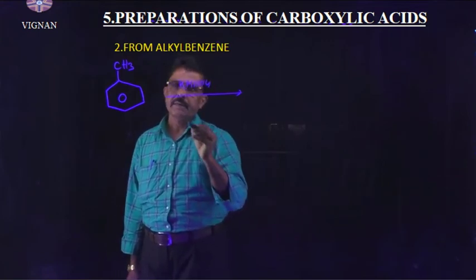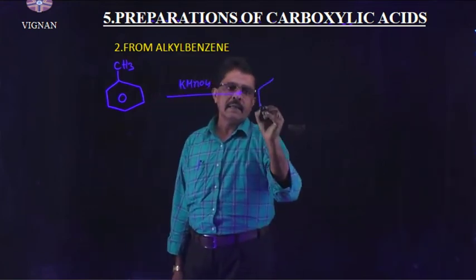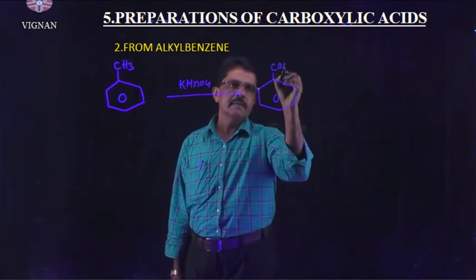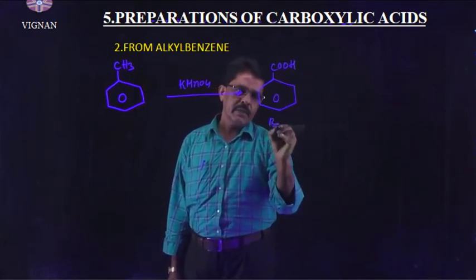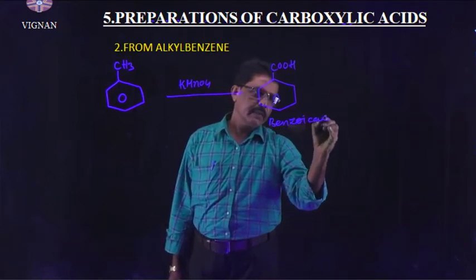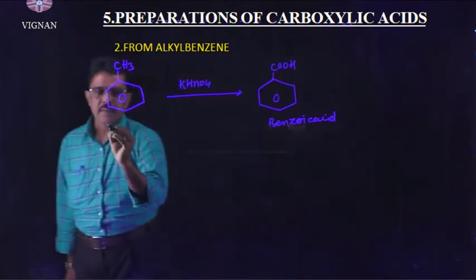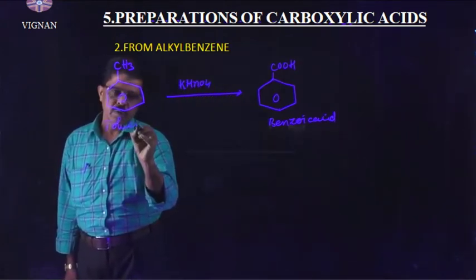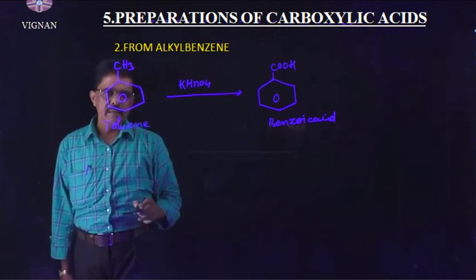So we will get benzoic acid. Benzoic acid is the aromatic acid. This is toluene, the alkyl benzene.